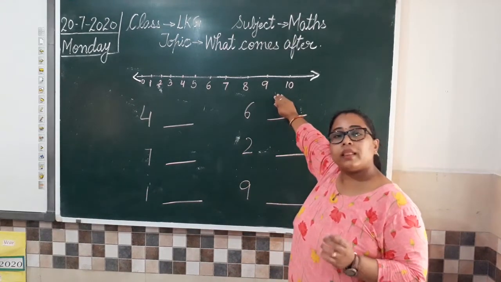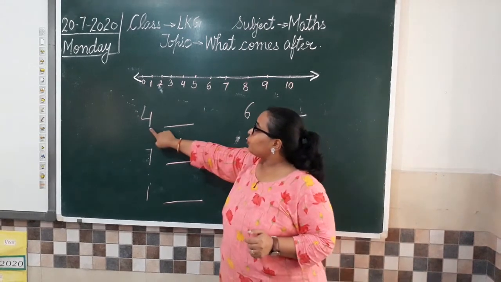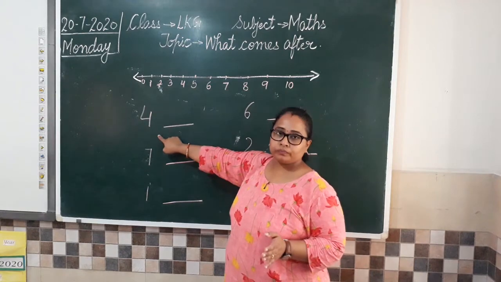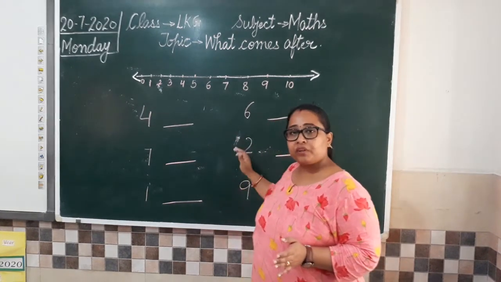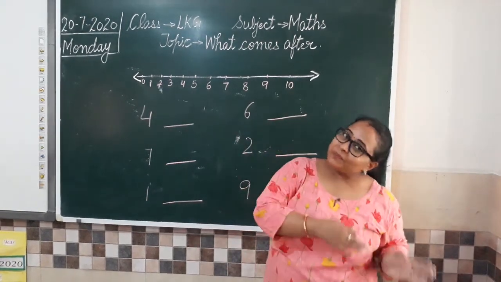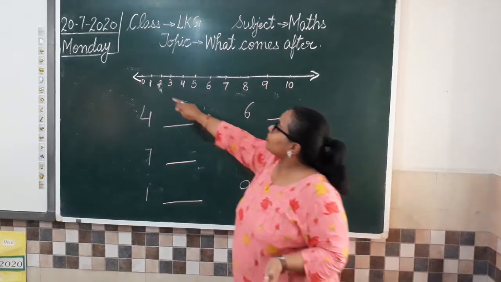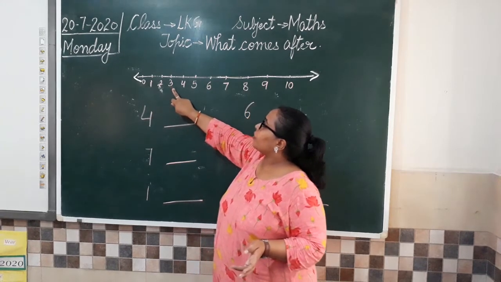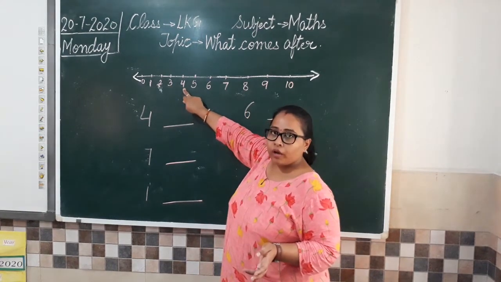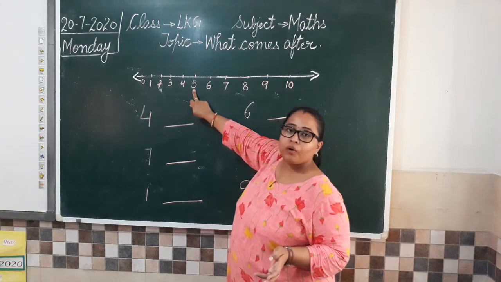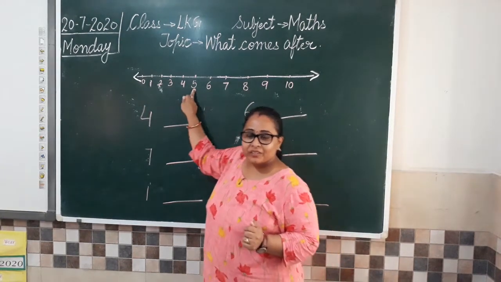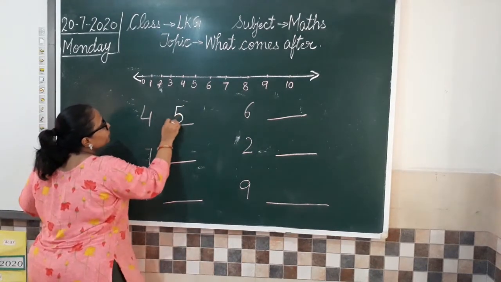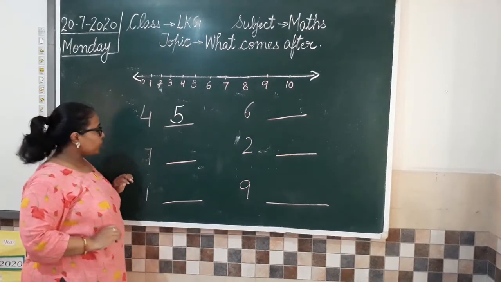Now we have a number line here. So what is this? Number line. Now what we have to do? You have to tell me the number that comes after 4. After means baad wala, isn't it? So now we'll search for number 4. 0, 1, 2, 3, 4. 4 we got. Now which number comes after 4? 5. So what is the answer we need to write here? We'll write 5 here. Understood?